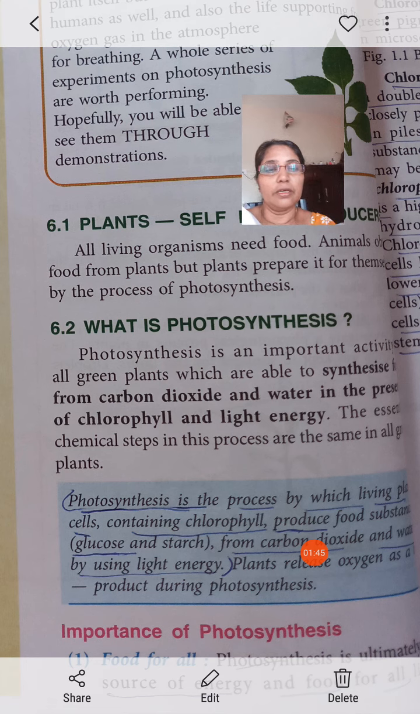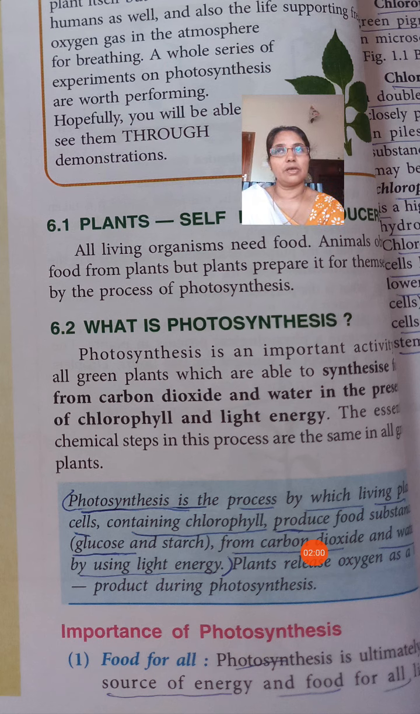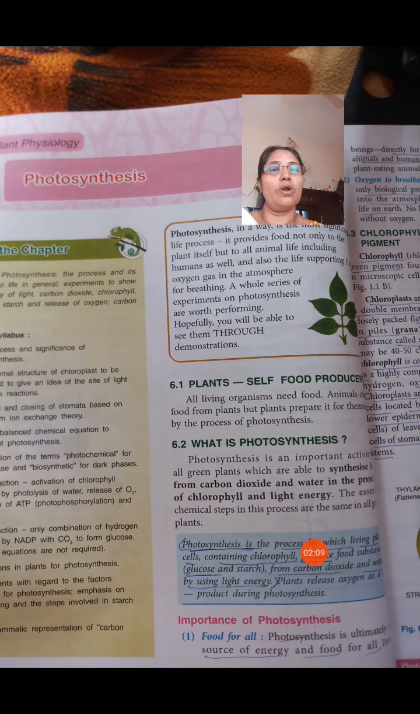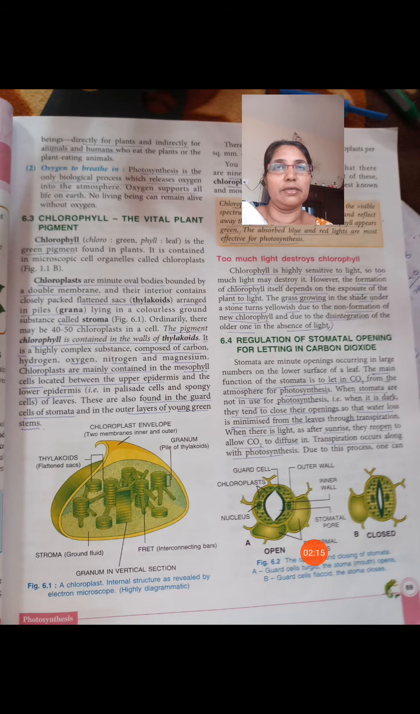Then again, the importance of photosynthesis. You know that plants are autotrophs, the only living things that can produce their own food. All other living beings, including human beings, depend upon plants for food. No other living beings can continue their life if the plants stop photosynthesis. So photosynthesis is important for all other living things.